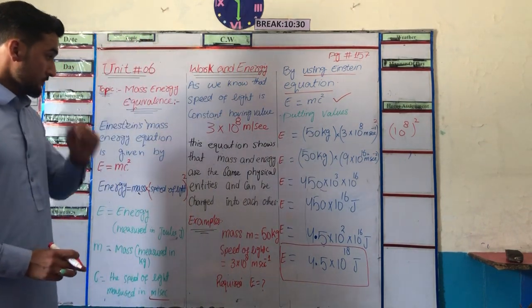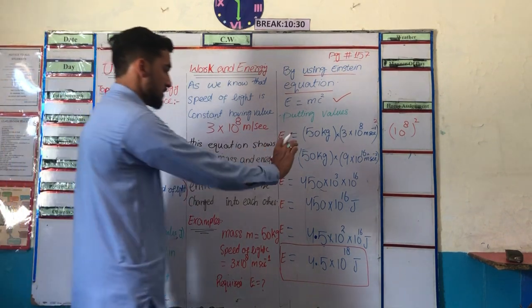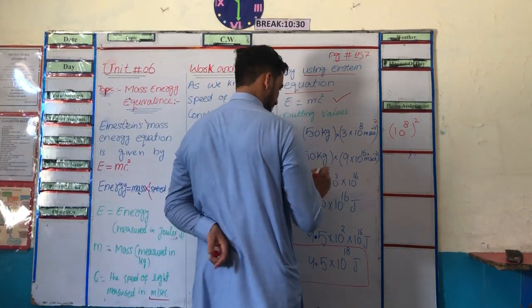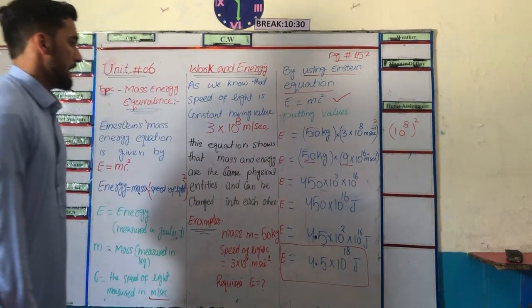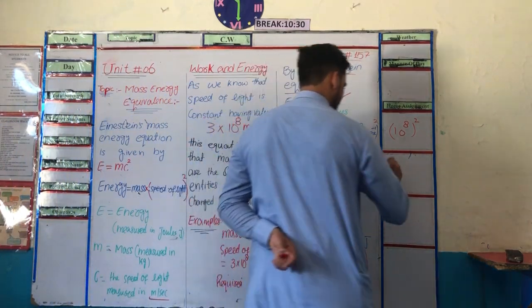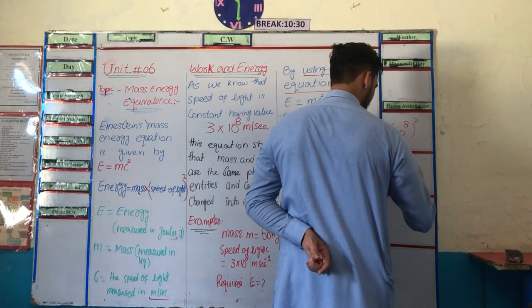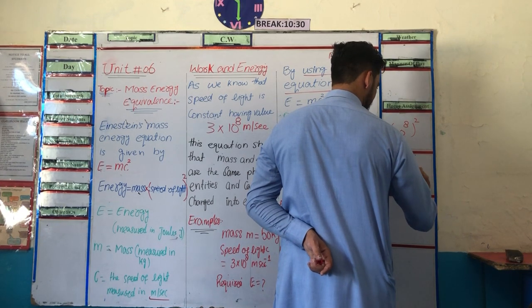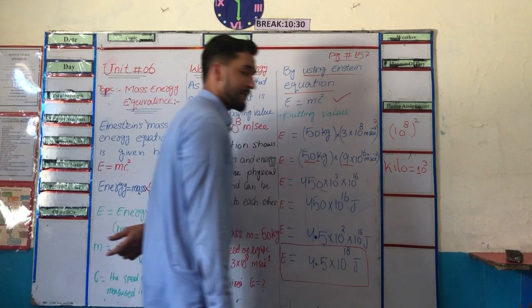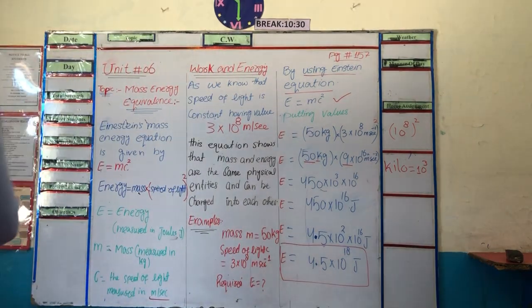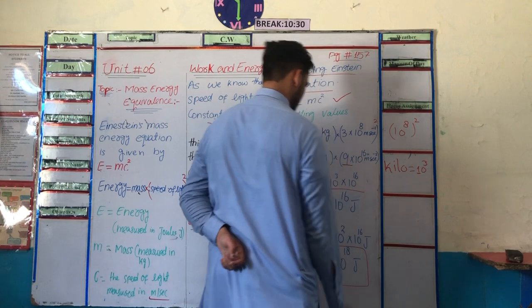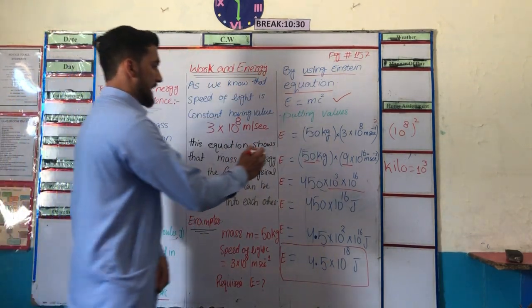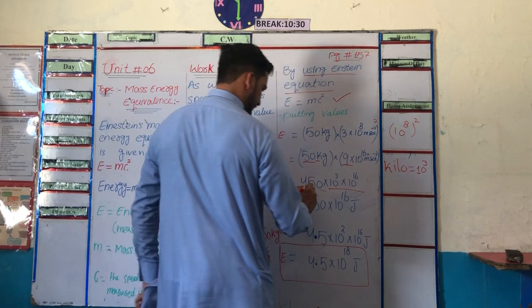Then for simplicity, we can multiply 50 by 9, and we know that k represents kilo, which is equal to 10 power 3. So put 10 power 3 instead of k. When we multiply 50 with 9, we will get 450.